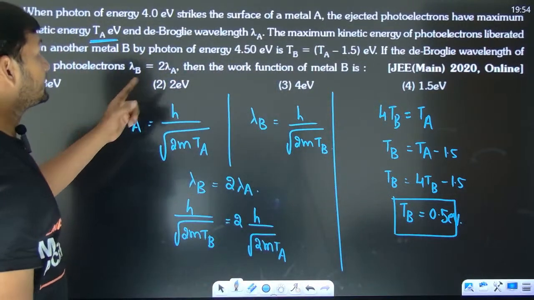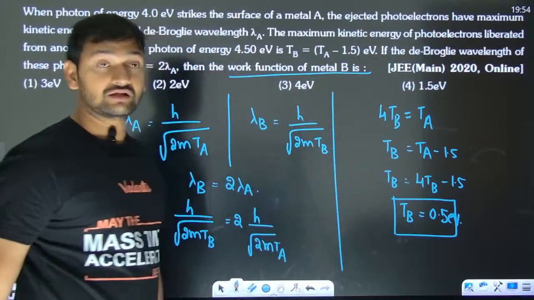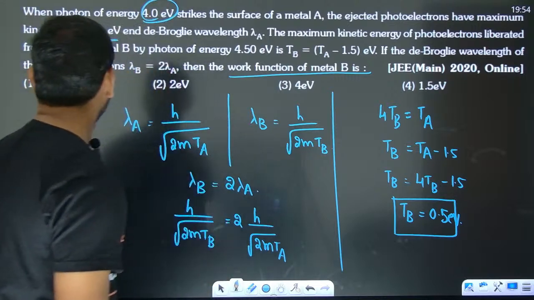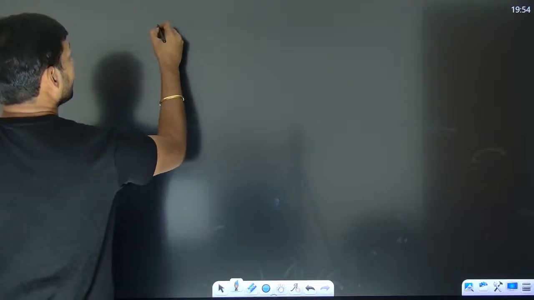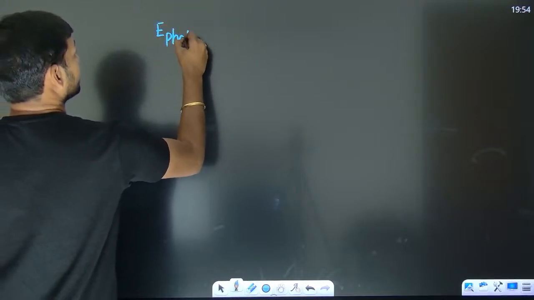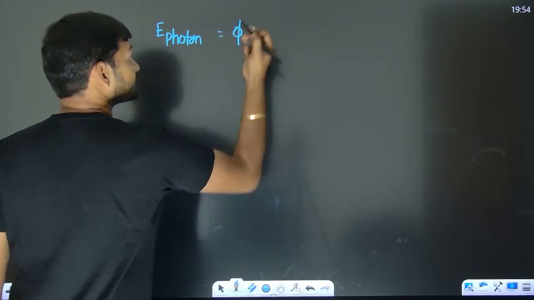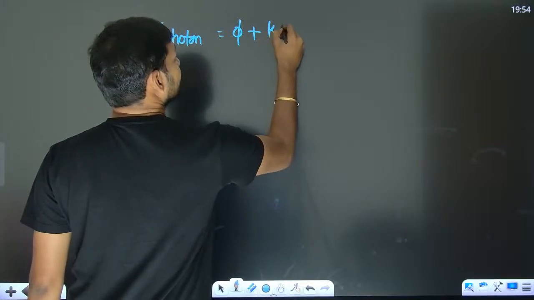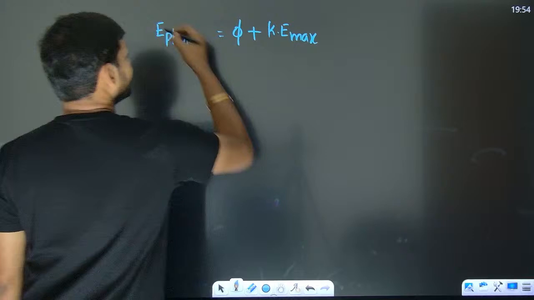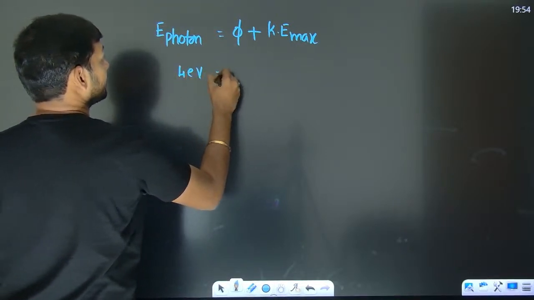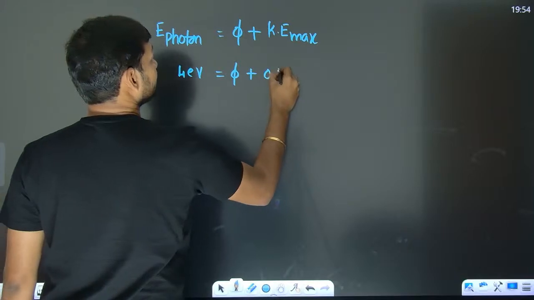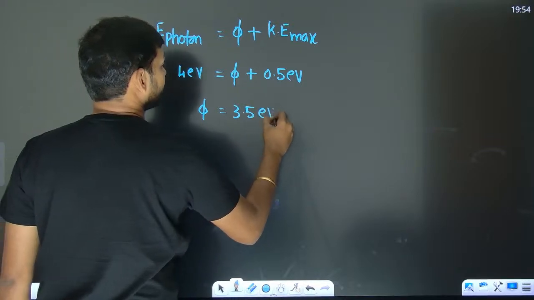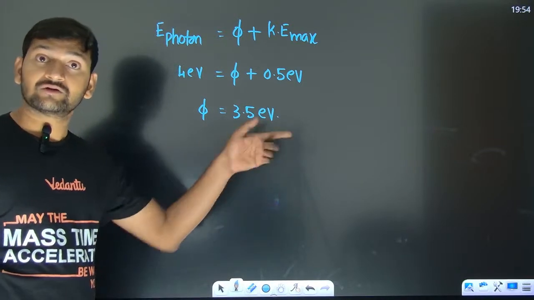Okay. Now they are asking the work function of metal B. And what is the energy of the photon they are sending? 4 electron volt. The energy of the photon we are going to send is going to be the work function plus the KE max. What is the energy of the photon we have sent? 4 electron volt. What is the maximum kinetic energy? We got it to be 0.5. Then the work function is going to be how much? 3.5 electron volt.